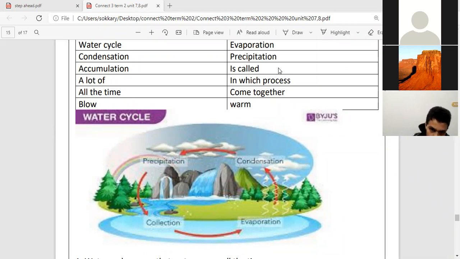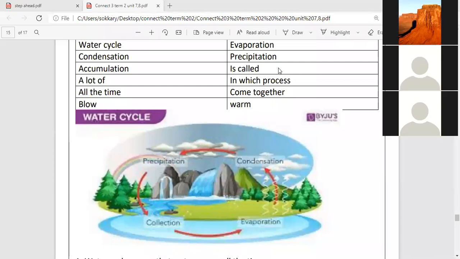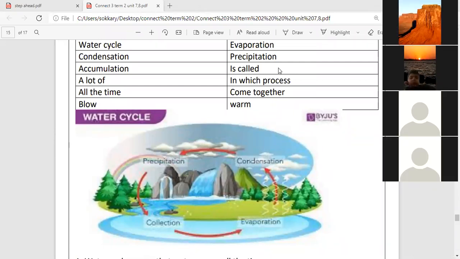Okay. Ahmed Adli, what happens when the sun changes the water into gas? When the sun changes the water into gas, this is called evaporation. Yes. Evaporation.